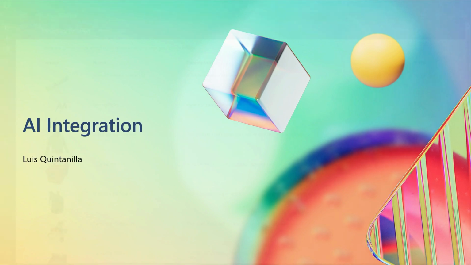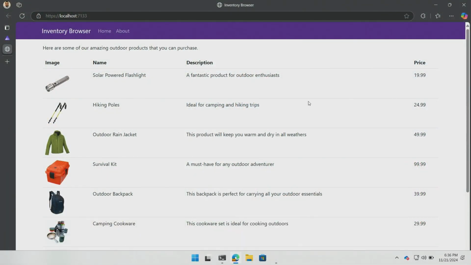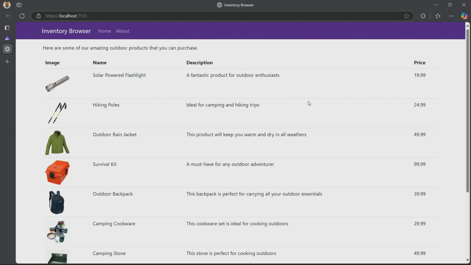All right, so let me switch over to my laptop here. Okay, so what you're seeing here is that same application. Now, we're going to have a little bit more functionality inside of our application. One of the things that makes a lot of sense as you're browsing your inventory is you might have things like reviews, right? So your customers are shopping on your website, and there's a number of reviews. When I click on this one product, the solar-powered flashlight, what's happening in the background is it's using AI to generate a set of summaries.